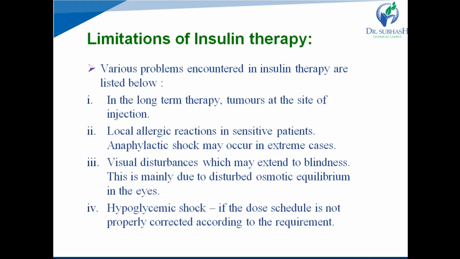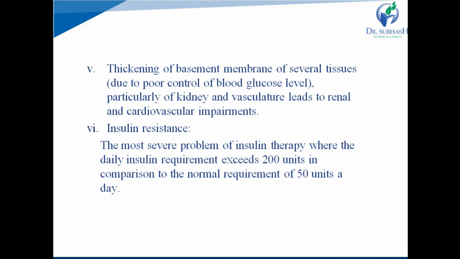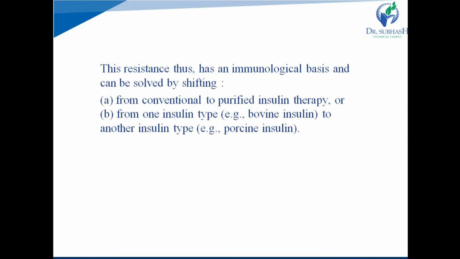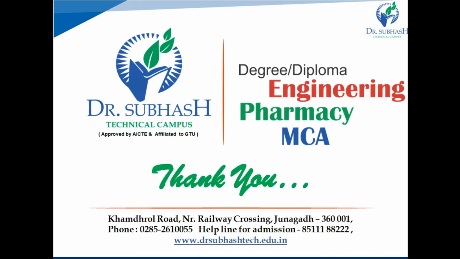insulin therapy is replaced by oral hypoglycemic agents. But in type 1 diabetes, we cannot use oral hypoglycemic agents. In type 1 diabetes, we have to use only insulin therapy with strict dietary instructions, and oral hypoglycemic agents are used in type 2 diabetes, which we will discuss in the next lecture. Thank you.